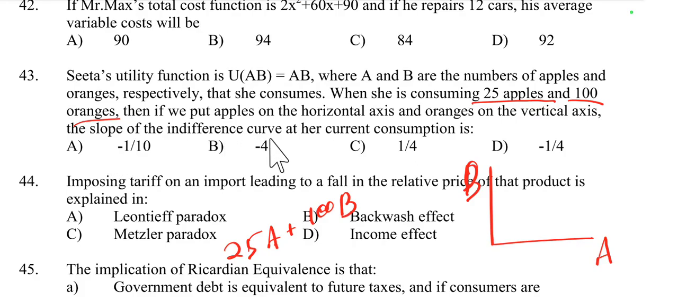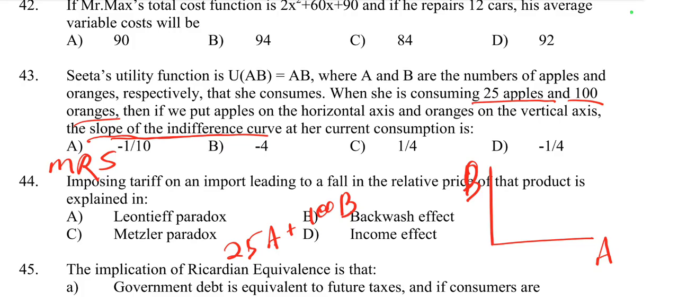Then the slope of the indifference curve at her current consumption. So we have to find out the slope of the indifference curve. What is the slope of the indifference curve? It is called the MRS, the marginal rate of substitution. MRS is the ratio of the marginal utility of one good to the marginal utility of the other good.